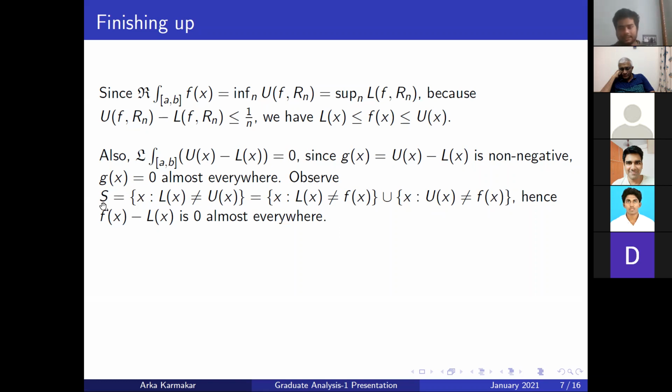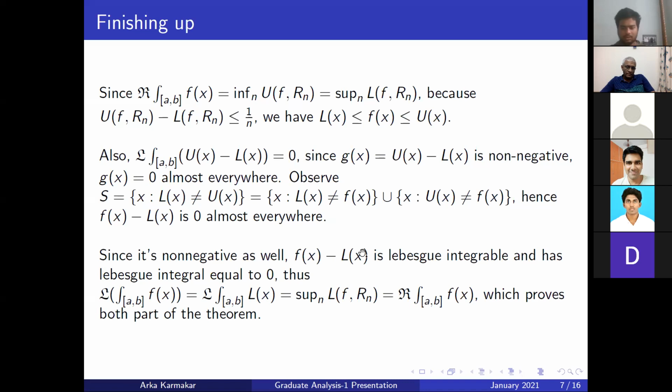And since f(x) minus l(x) itself is a non-negative function which is 0 almost everywhere, this is also Lebesgue integrable with integral 0. Thus, by the same proof that I told, the Lebesgue integral of f(x) is equal to the Lebesgue integral of l(x), which is equal to the sup of this thing. And again, by the first line, this is the same as the Riemann integral of f(x), which proves this theorem.